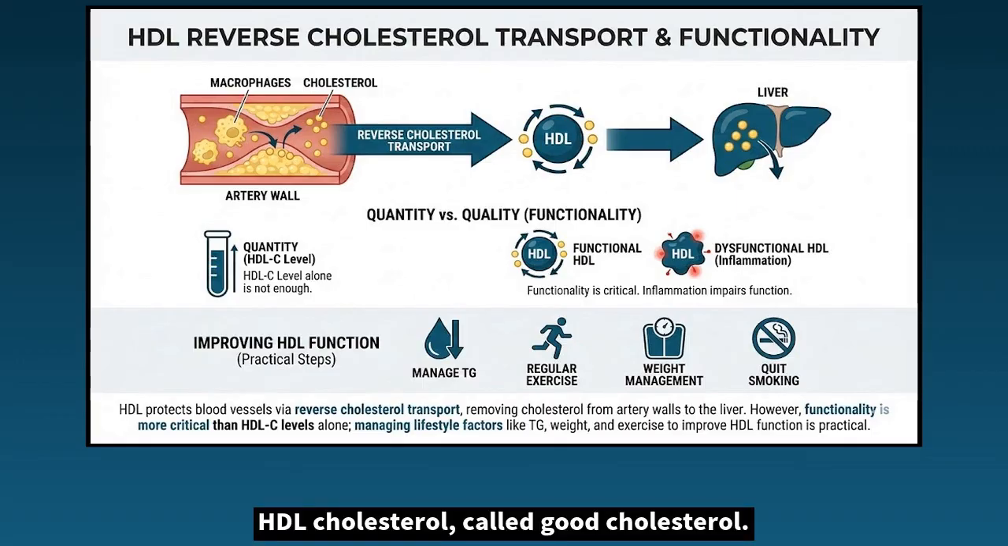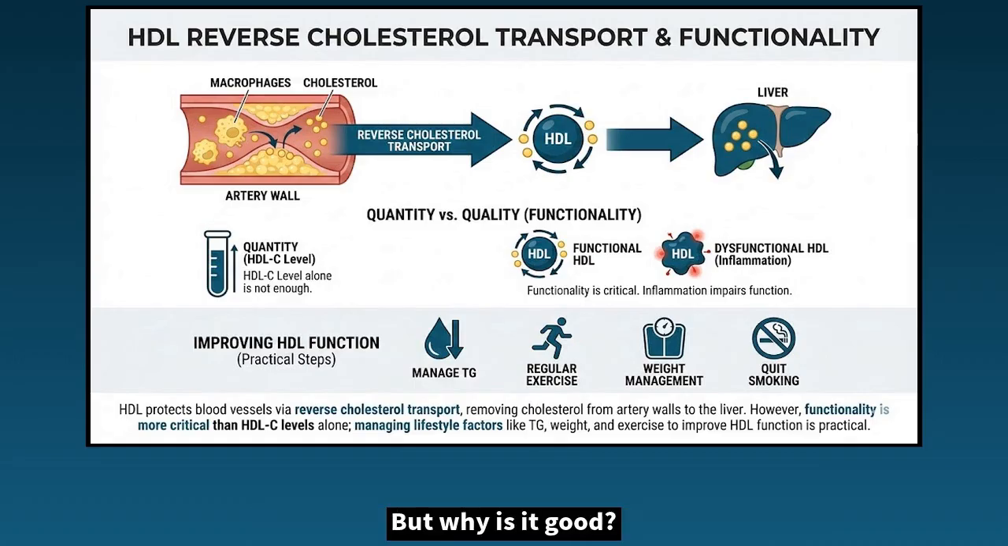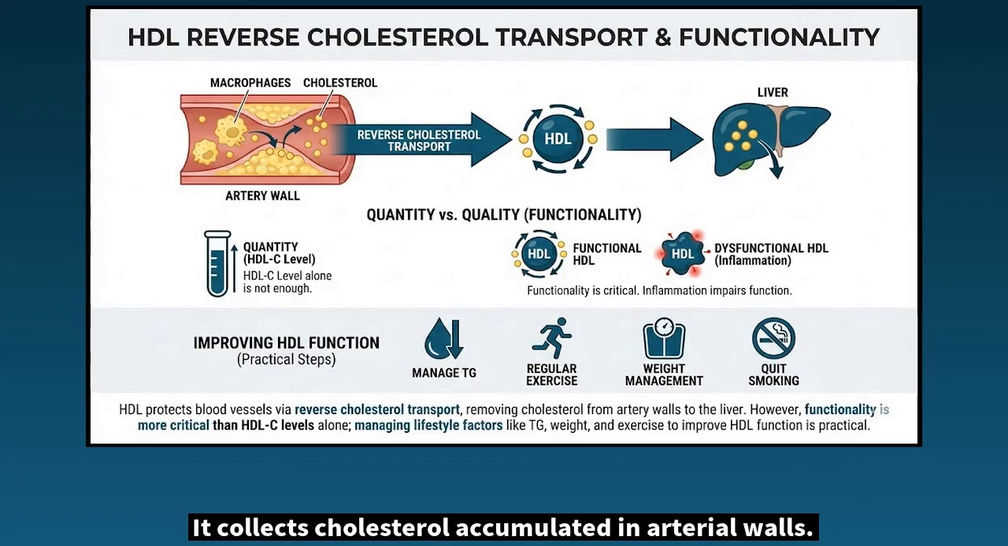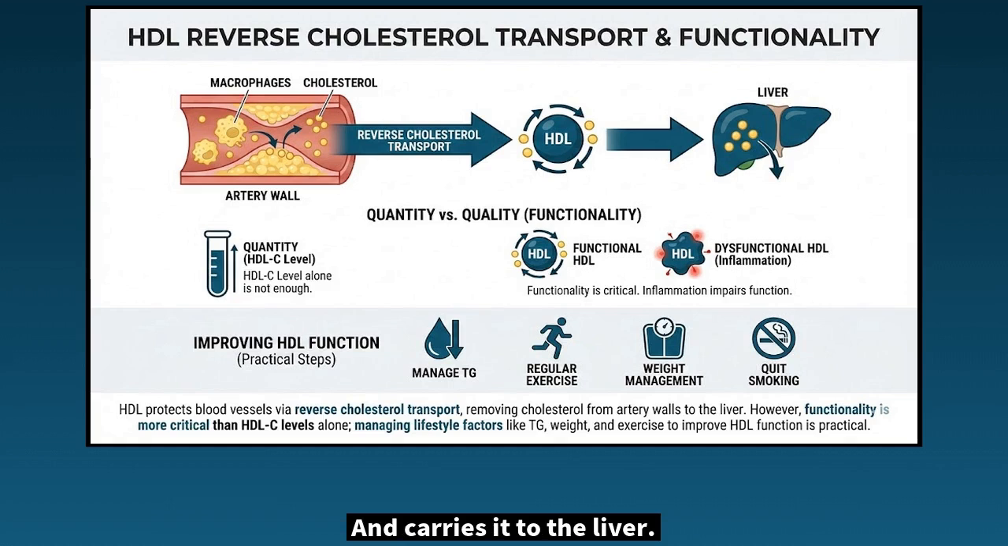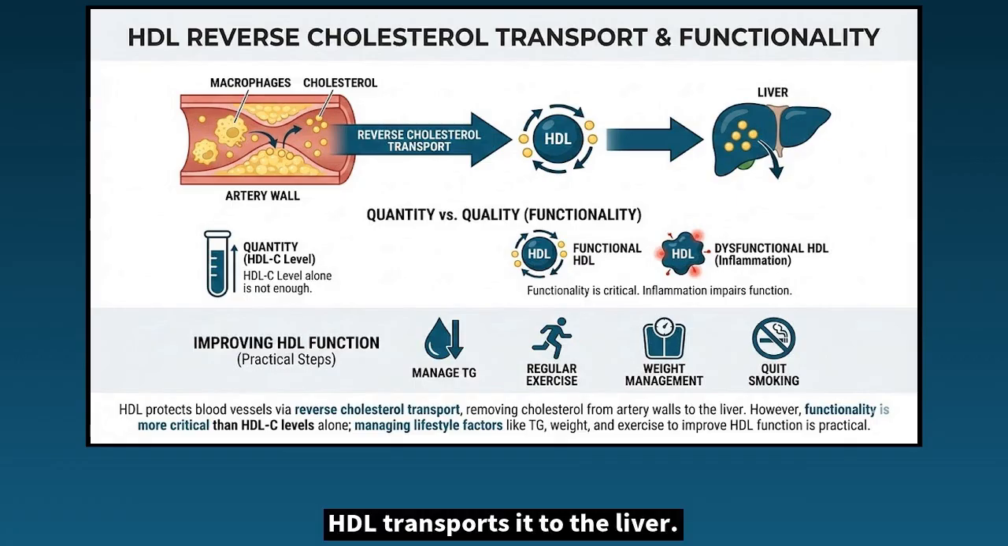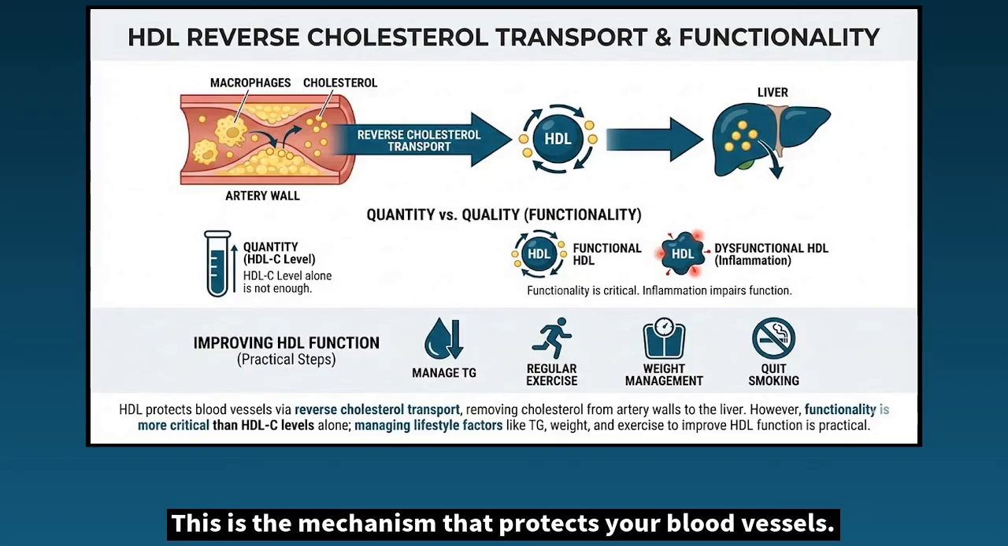HDL cholesterol, called good cholesterol. But why is it good? Let's look at the mechanism. HDL performs a job called reverse cholesterol transport. It collects cholesterol accumulated in arterial walls and carries it to the liver. Macrophages in arterial walls hand over cholesterol to HDL. HDL transports it to the liver. It's processed in the liver and excreted as bile. This is the mechanism that protects your blood vessels.